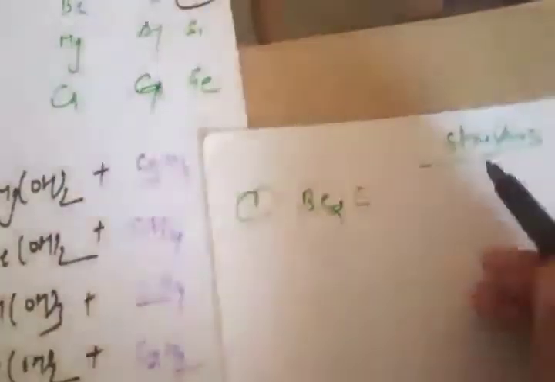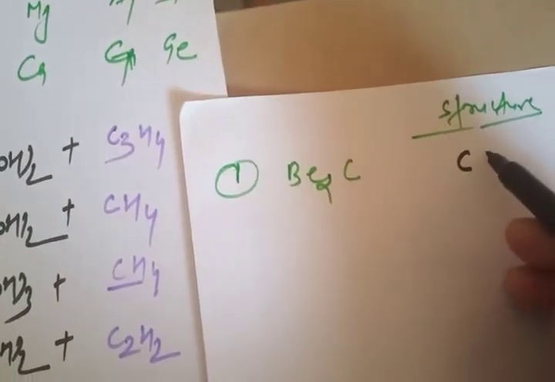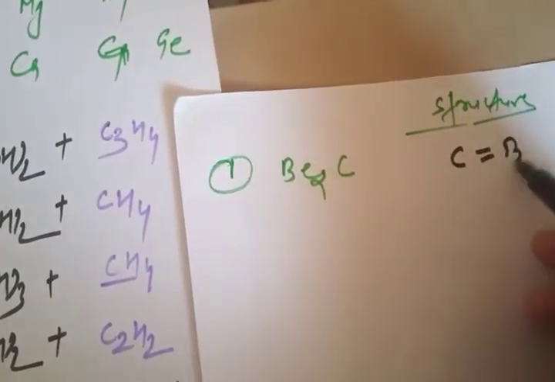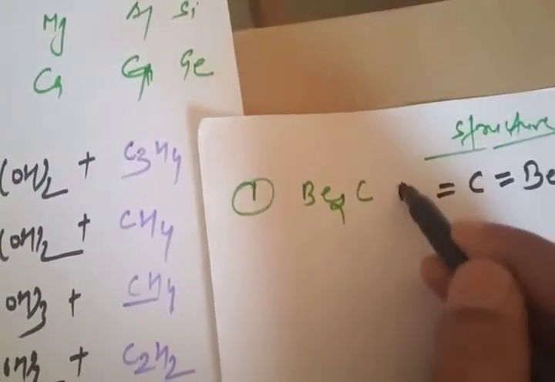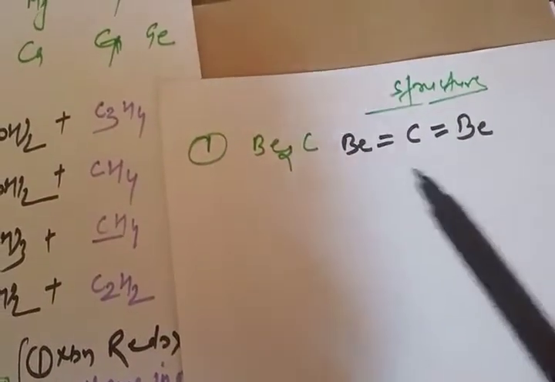A very simple structure. I'll just draw this. One carbon is there, and as we know that beryllium is in +2 oxidation state, so 1 Be and 1 Be. Forget about the shape, whether it is linear or non-linear. Forget about that. We are only finding the structure. So this is the molecular structure of Be2C.